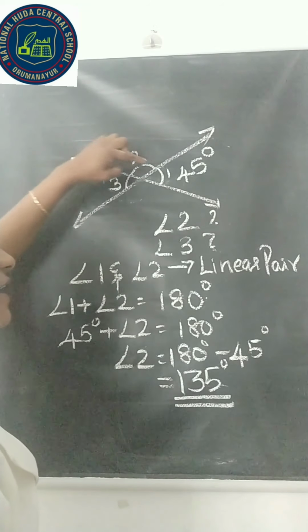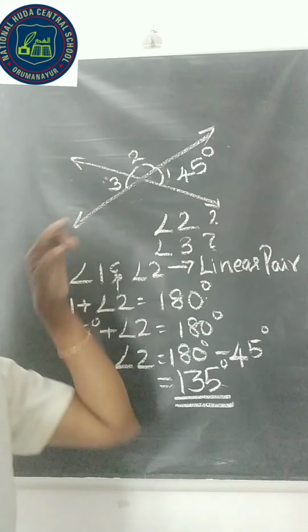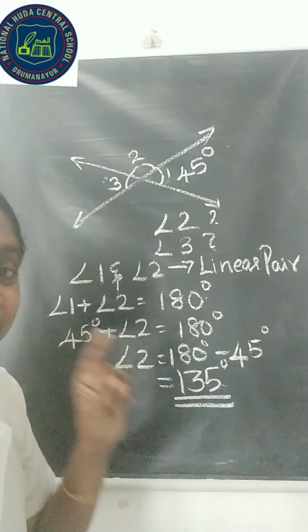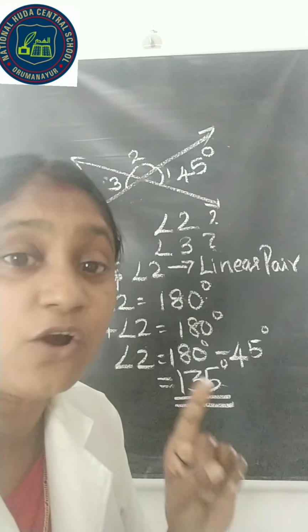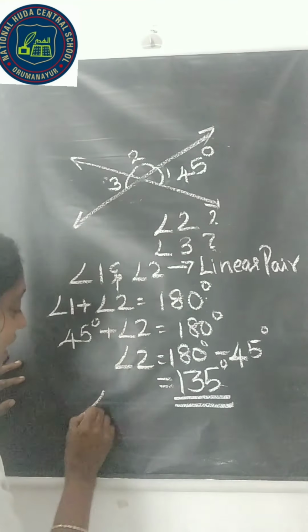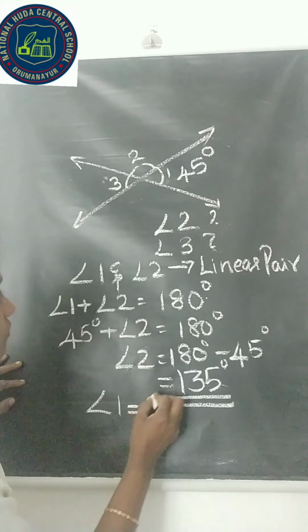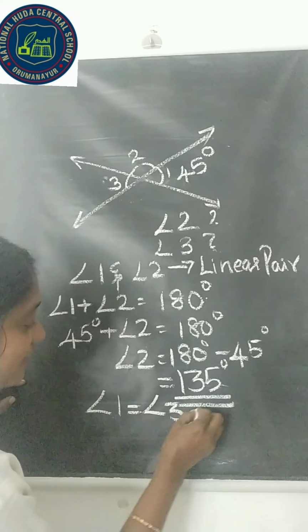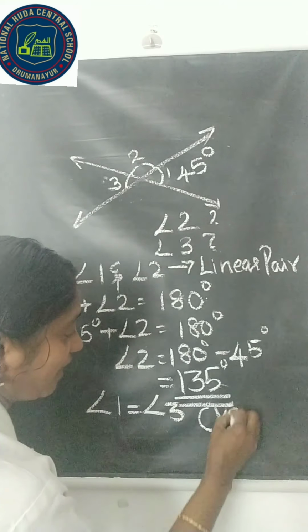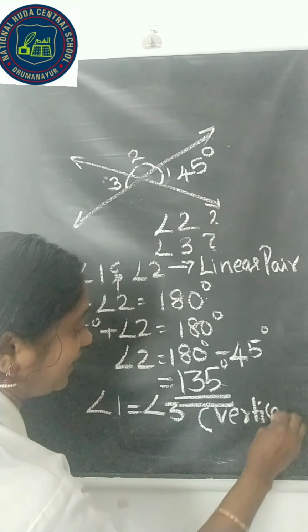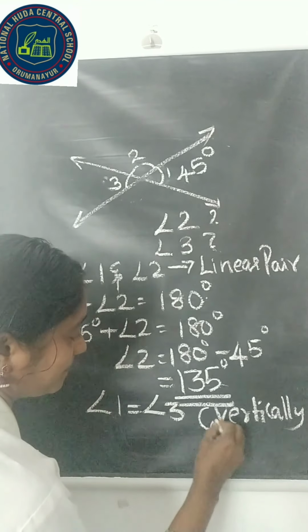We know angle 1 and angle 3 will be equal since they are vertically opposite angles.